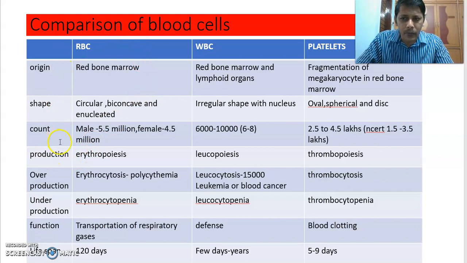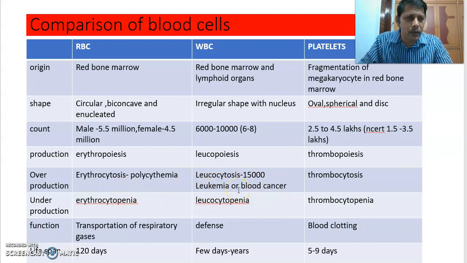What do we call the production of RBC? The formation of RBC is called erythropoiesis, of WBC leukopoiesis, and of platelets thrombopoiesis. Overproduction of RBC is called erythrocytosis, of WBC leukocytosis, and of platelets thrombocytosis. When RBC are more than normal, the condition is called polycythemia. The condition of having excess WBC is called blood cancer or leukemia.